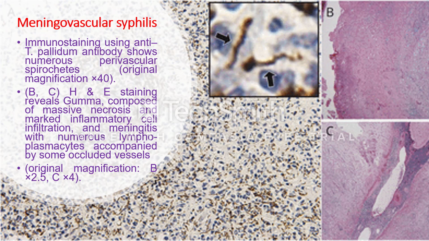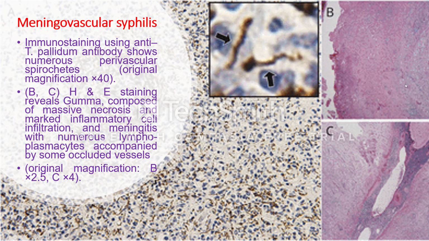This is immune staining for a case of meningovascular syphilis. You can see we used this anti-Treponema pallidum antibody stain. Just to see the Treponema pallidum, you have to use the anti-Treponema pallidum antibody stain. And this is the Treponema pallidum, which can be seen here. And this is the H&E stain to show the gumma.